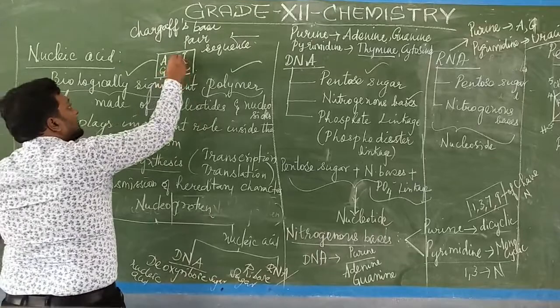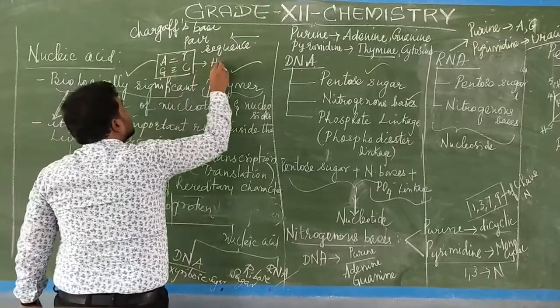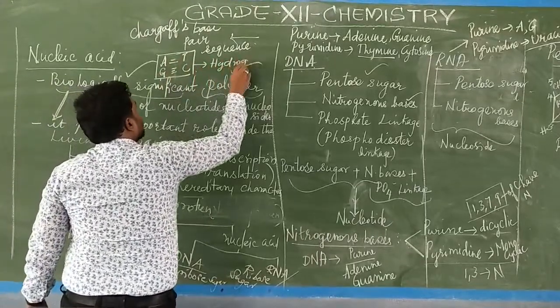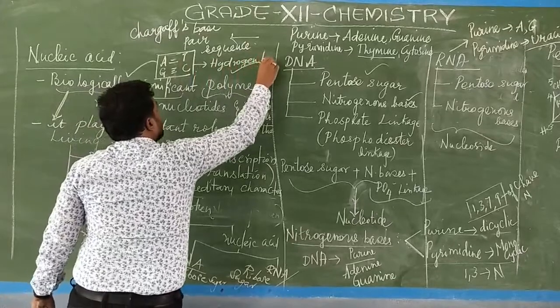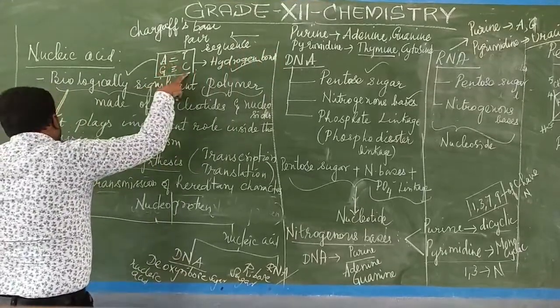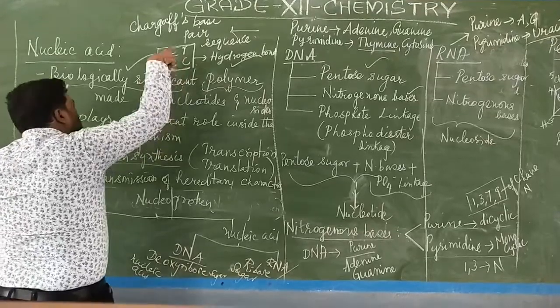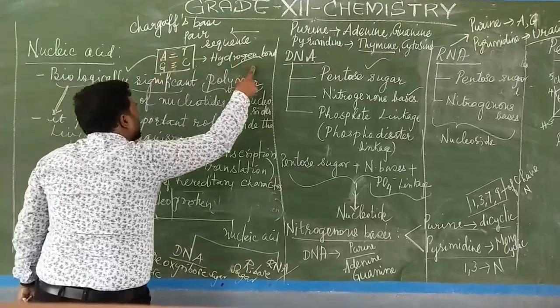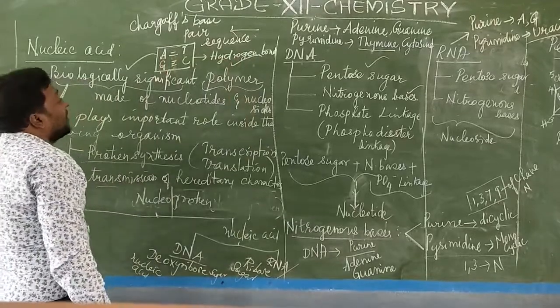In between I have drawn 2 bonds and 3 bonds. These 2 bonds and 3 bonds are nothing but hydrogen bonds. What is the bond made of? Hydrogen. The bond between adenine and thymine is a double bond, and between guanine and cytosine is a triple bond. So the double and triple bonds are made of hydrogen; it is hydrogen bonding.